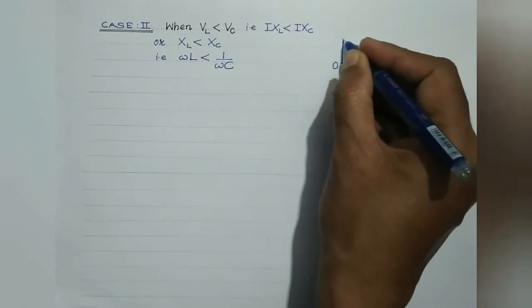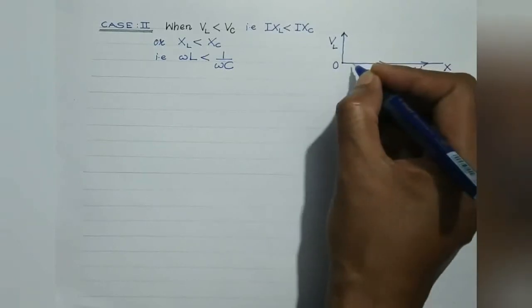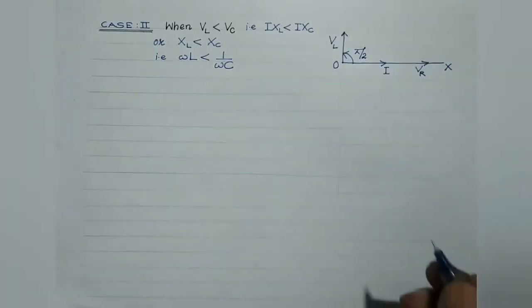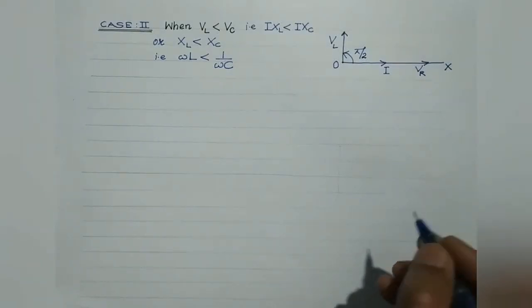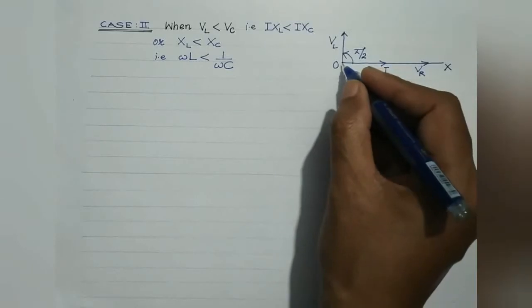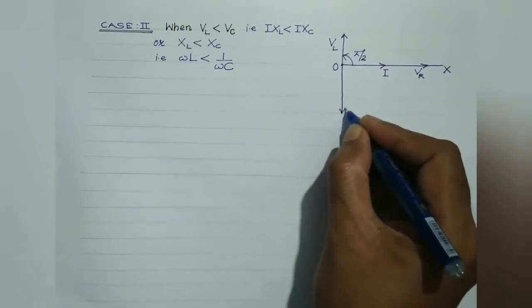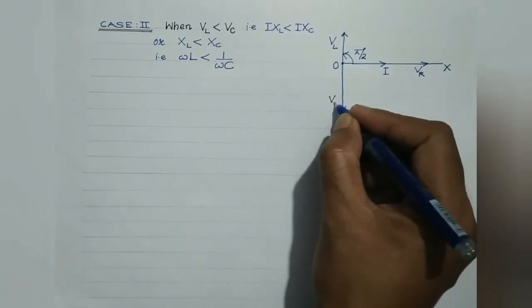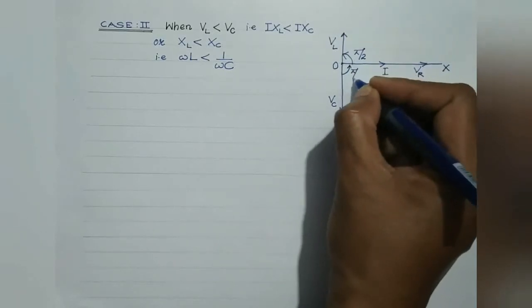So this is VL, the voltage across the inductor. It leads the current by a phase angle of pi by 2, right? And in case of a capacitor, the voltage VC lags behind the current by a phase angle of pi by 2. So in this case, it will be along the negative y-axis. So this is VC. It is lagging behind the current by a phase angle of pi by 2.